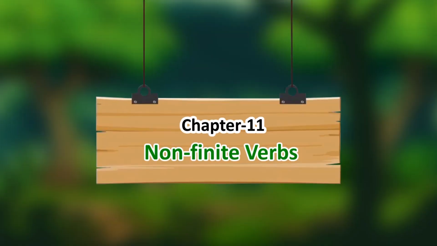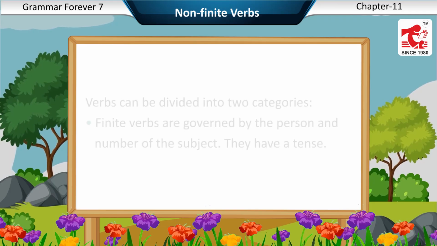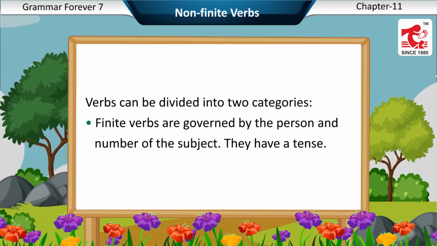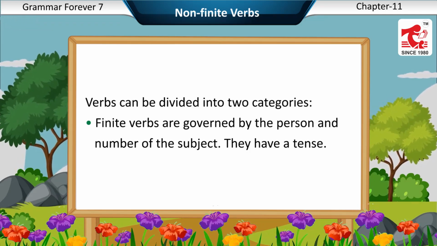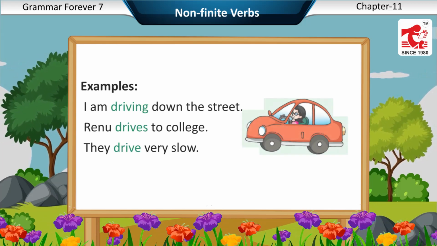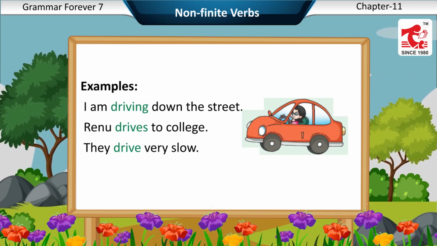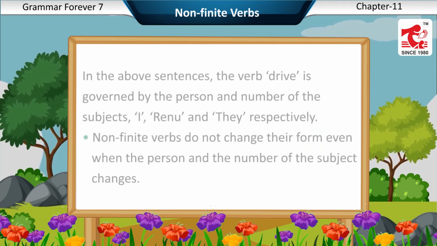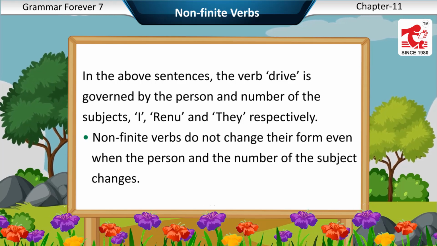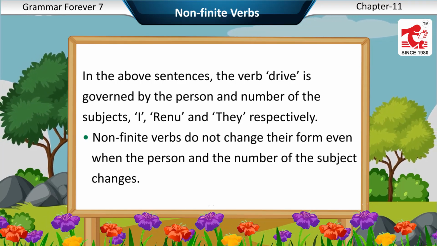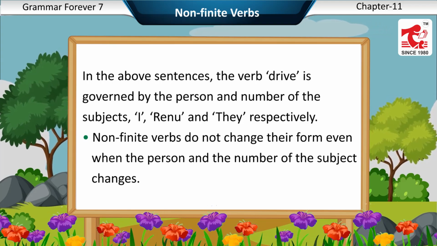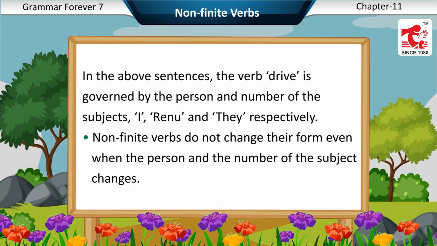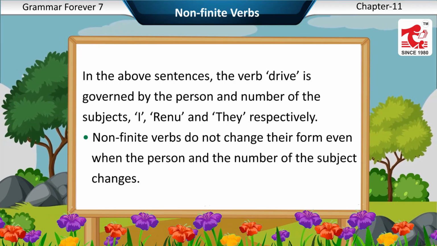11. Non-finite verbs. Verbs can be divided into two categories. Finite verbs are governed by the person and number of the subject. They have a tense. Examples: I am driving down the street. Renu drives to college. They drive very slow. In the above sentences, the verb drive is governed by the person and number of the subjects I, Renu, and they respectively. Non-finite verbs do not change their form even when the person and the number of the subject changes.